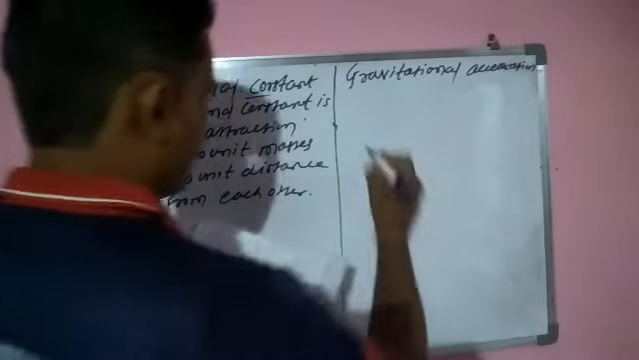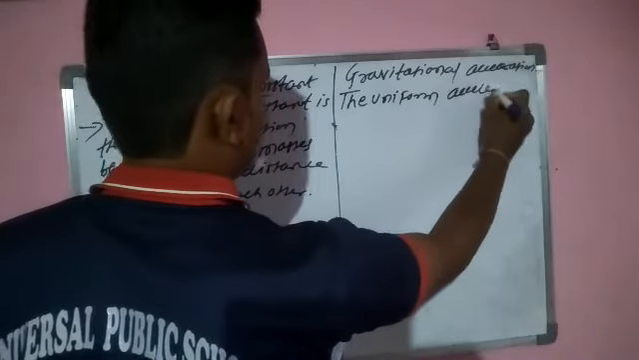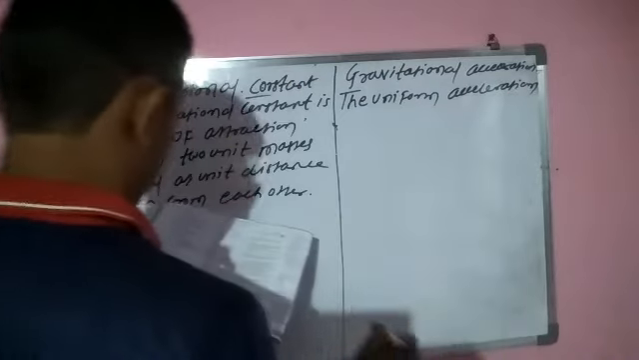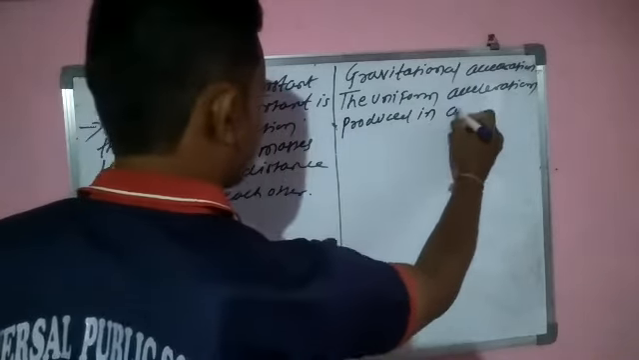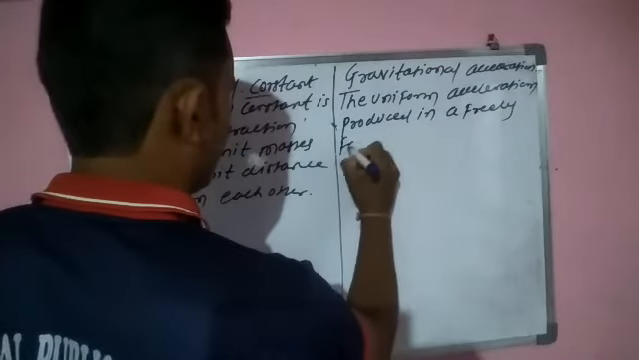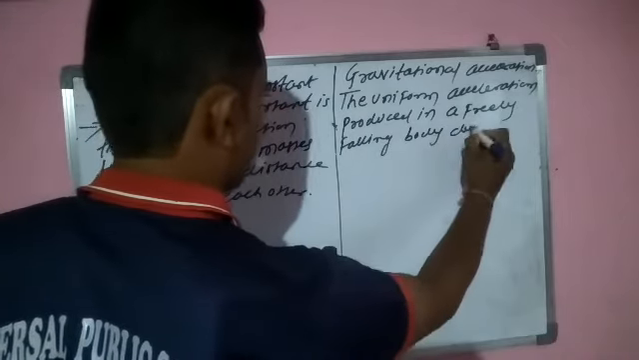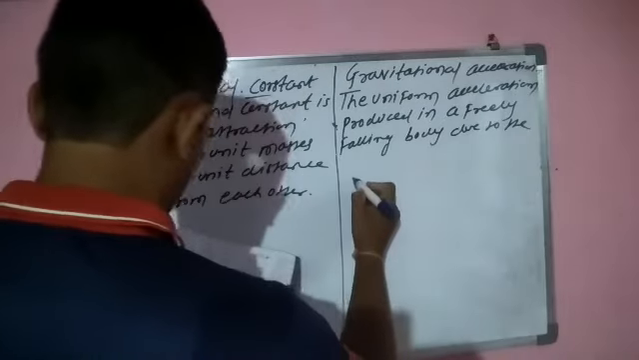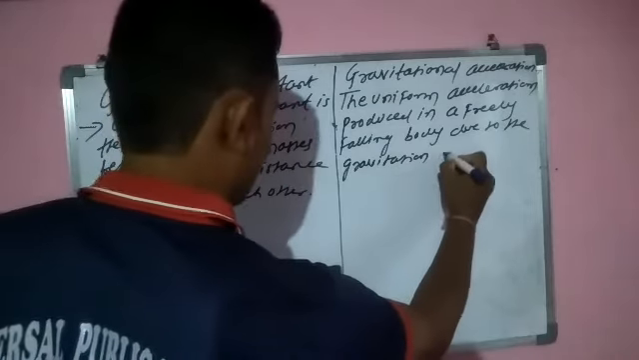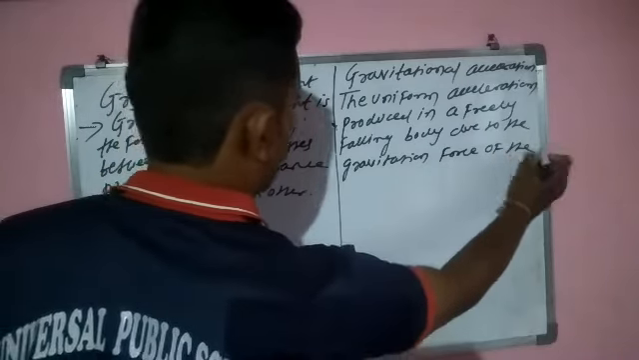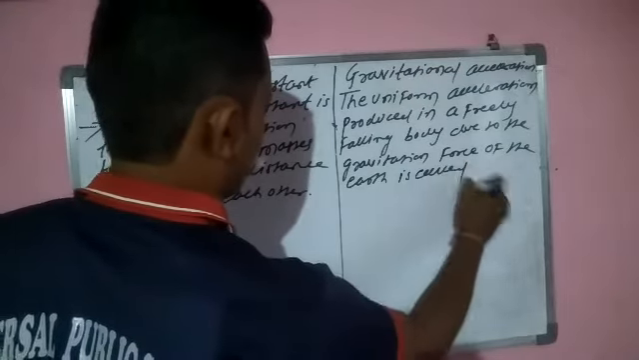Now see, the uniform acceleration produced in a freely falling body due to the gravitational force of the earth is called gravitational acceleration.